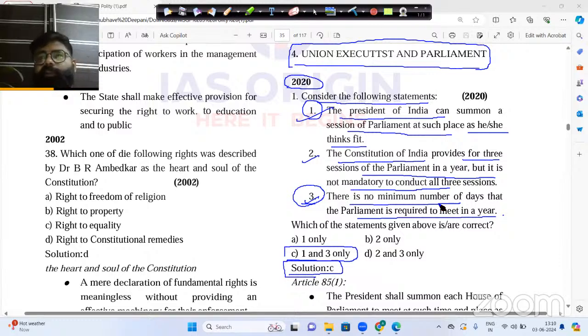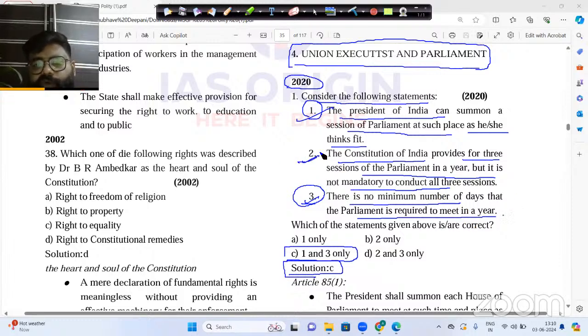If you compare the Lok Sabha and Rajya Sabha of 1951 and 2024, you will see a huge difference, because in our very first, second or third Lok Sabha, Parliament used to sit a lot. They used to sit 80 to 90% of the days of a particular session, which has decreased today to only 30 to 40%. So statements 1 and 3 are completely correct here.